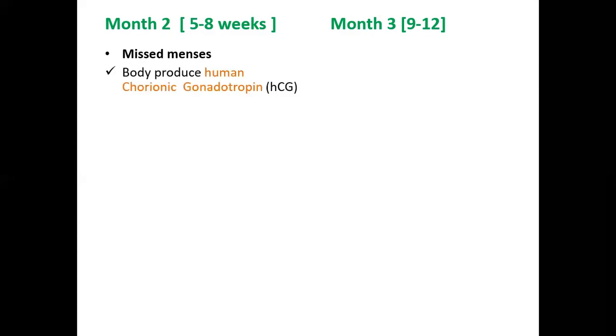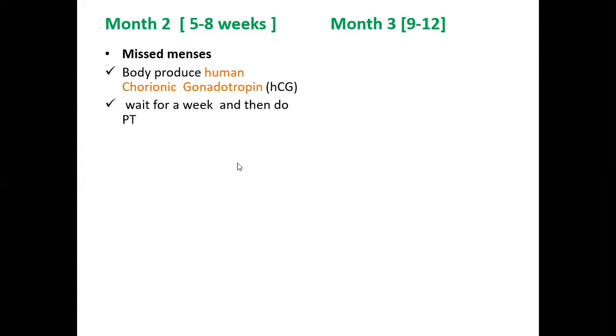Her body starts producing a hormone called human chorionic gonadotropin, or basically we also term it as hCG. We usually recommend to wait for a week, and then do a pregnancy test. The kits available for pregnancy tests basically test whether a woman is pregnant or not based on the levels of this hormone.